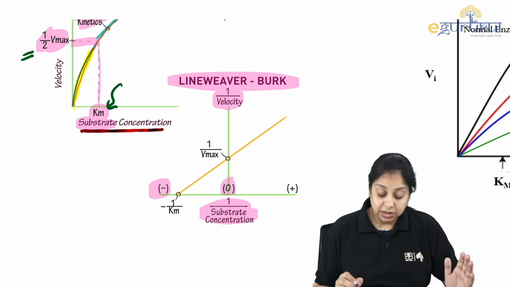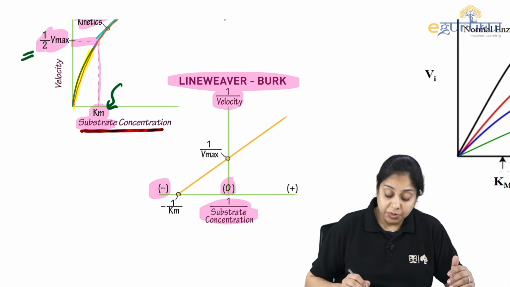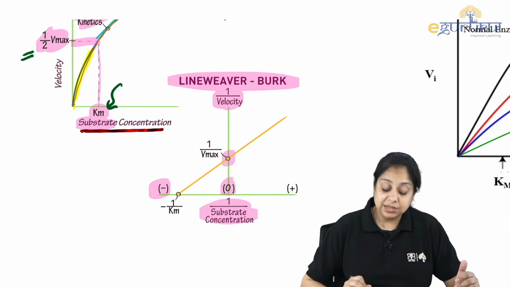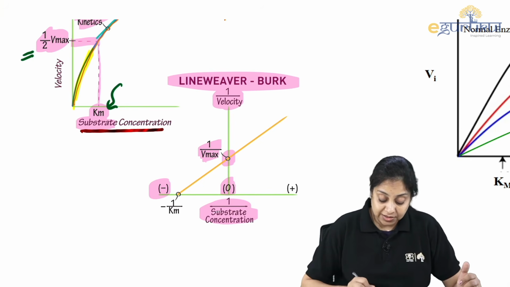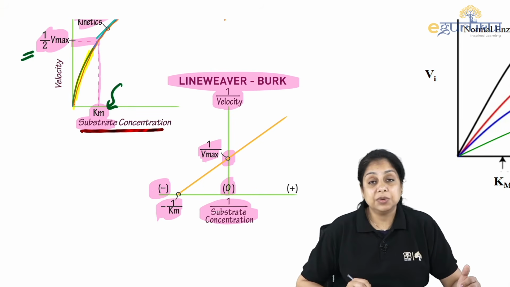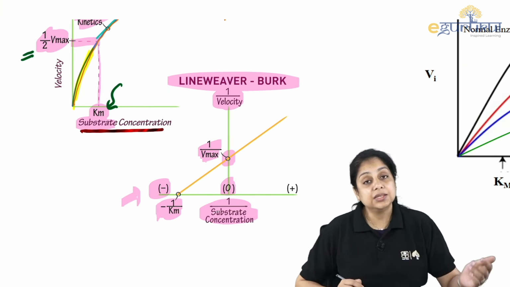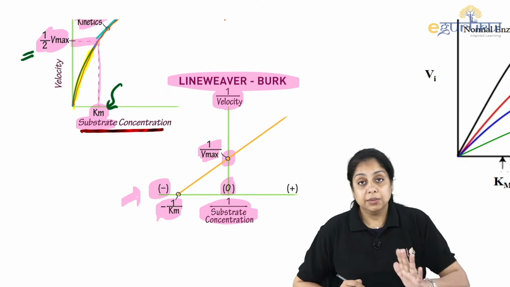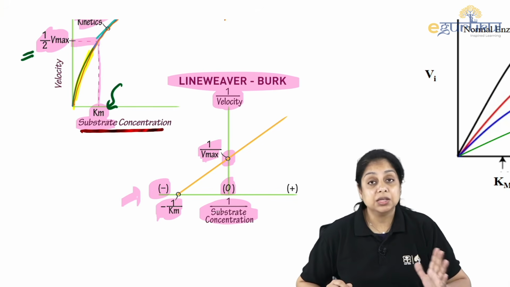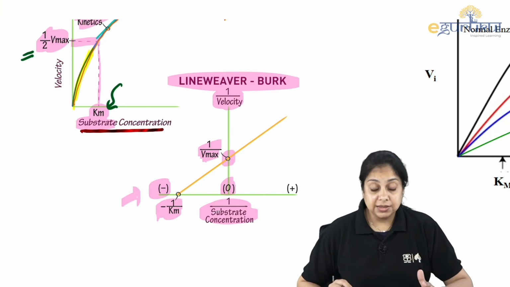This is the negative, and this is how this is going to drop down. The y-axis intercept is going to give you 1 over Vmax, and the x-axis intercept is going to give you 1 over Km. Since this is towards the negative, it is minus 1 over Km. They may ask you to label it, they may ask you to recognize this, okay?